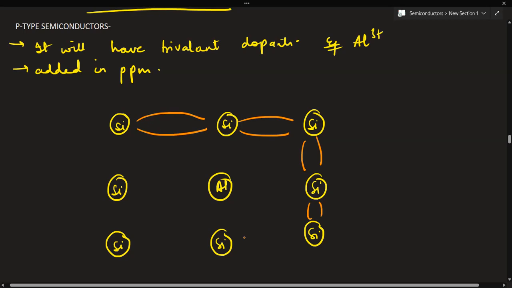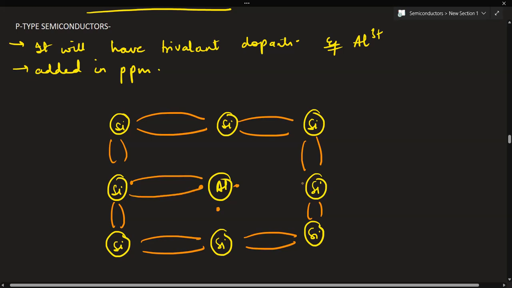There won't be any difference in the bonds of silicon atoms. These have 4 valence electrons in their outermost shell. Now regarding aluminium, it has 3 electrons in its outermost shell. So 1 it will share with this silicon atom, 1 with this silicon atom, and the other one with this silicon atom.